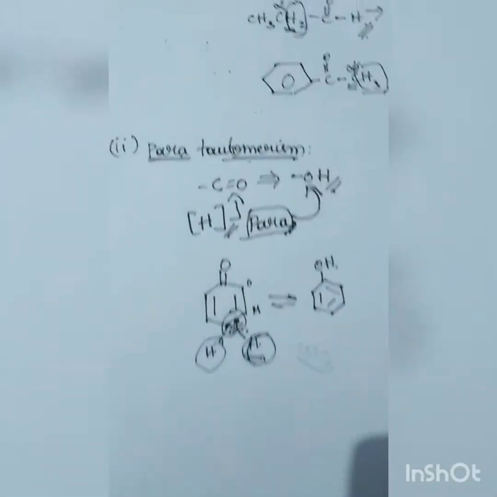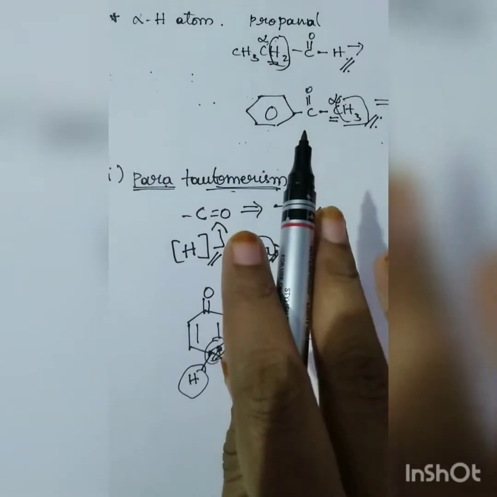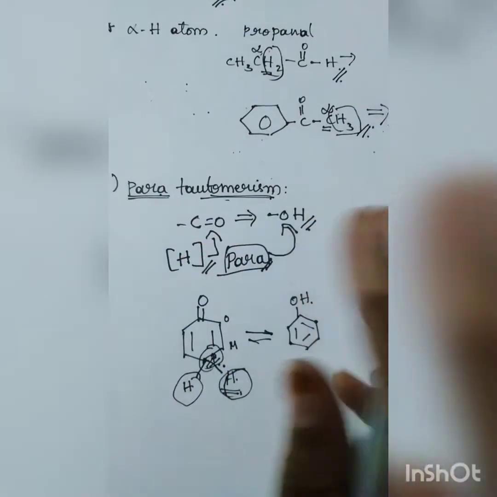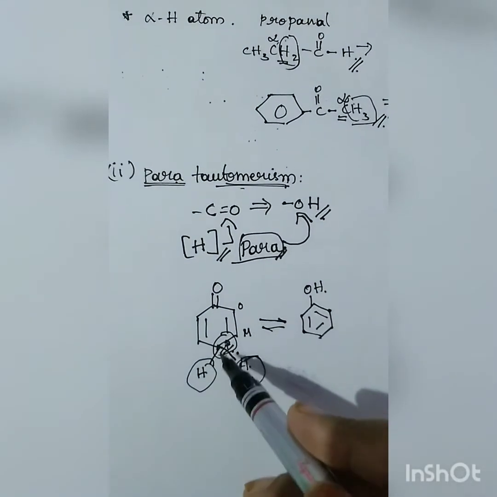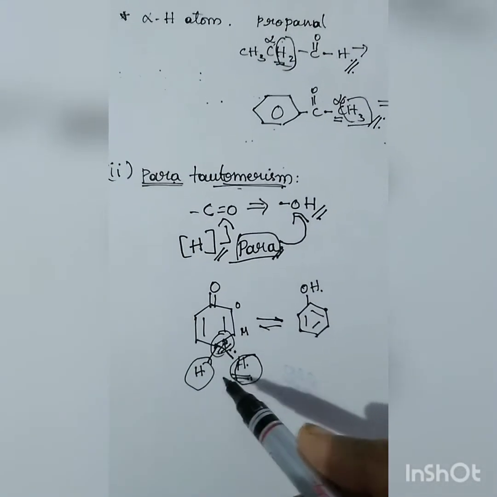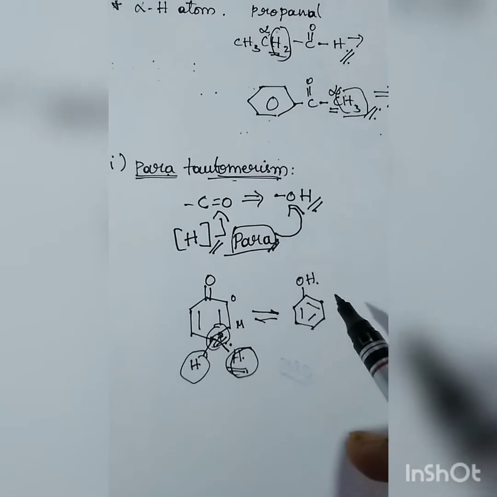Very simple, no confusion. The keto-enol system will simply form a ketone from enol, but in para-tautomerism particularly we are treating with the para-positioned hydrogen to get an enol form. Okay, so this is it.